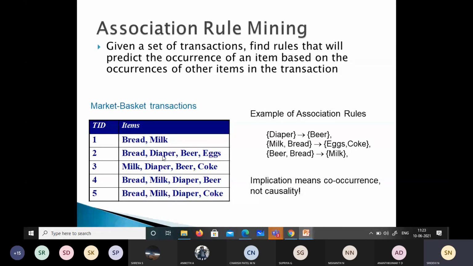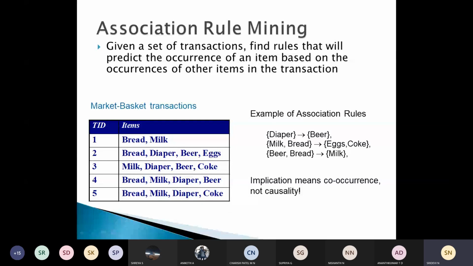See, if you look here, diaper we have in common. See, diaper, beer, diaper, beer, diaper, beer. So 3 times it is occurring. So those who tend to buy diapers will also tend to buy beer. And when we look into bread, milk, we are not finding it. On the other hand, let's check milk and bread. We have bread, milk in common, and we have eggs and coke which are being purchased. Okay, so as we move on with the examples, it will be more clear for us. Let's move on.